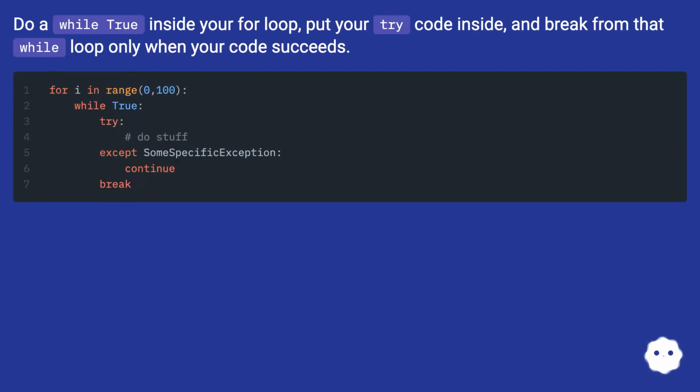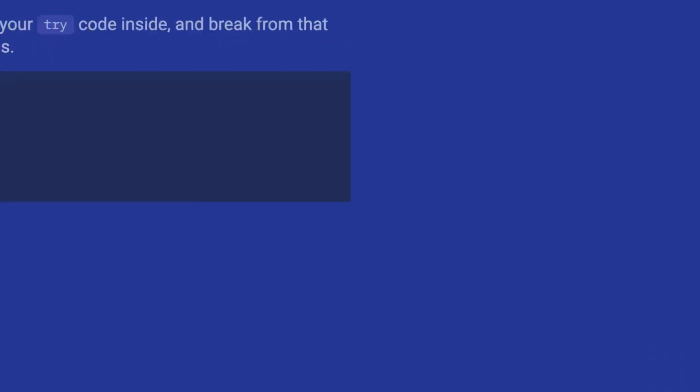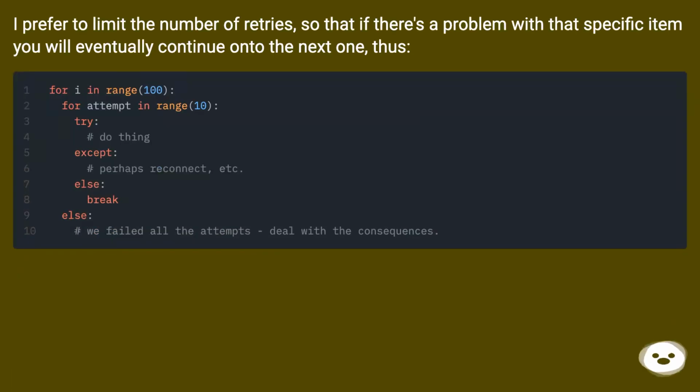Do a while True inside your for loop, put your try code inside, and break from that while loop only when your code succeeds. I prefer to limit the number of retries, so that if there's a problem with that specific item you will eventually continue on to the next one, thus.